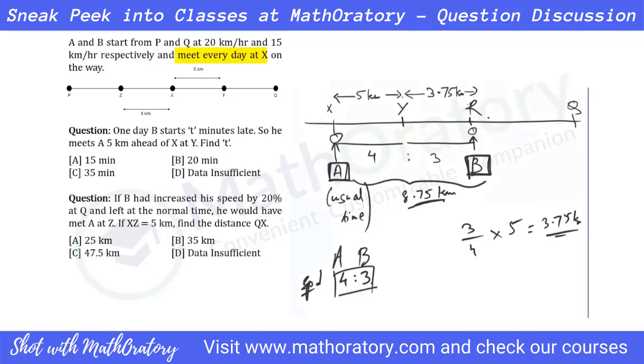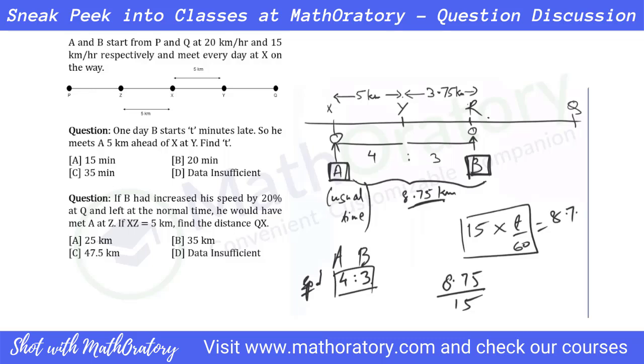But because B is falling short by 8.75 kilometers, how much time is B starting behind? It should be distance divided by speed of B. We should take the speed of B into account. You can very well do something like this. Let me just show that as well. So if B is traveling with a speed of 15 and it is t minutes late, also convert this to hours. So this distance should be 8.75. This is what B did not travel, right? Because of being late, by the time A has reached the point X. Or you can directly do this.